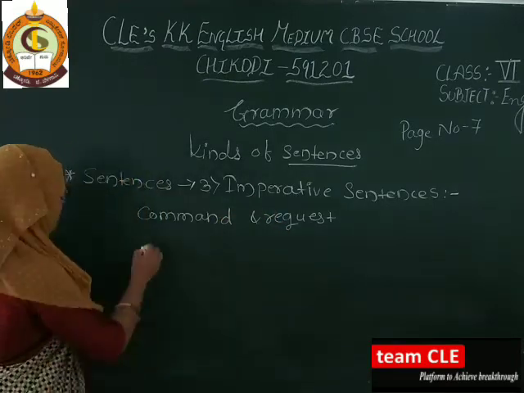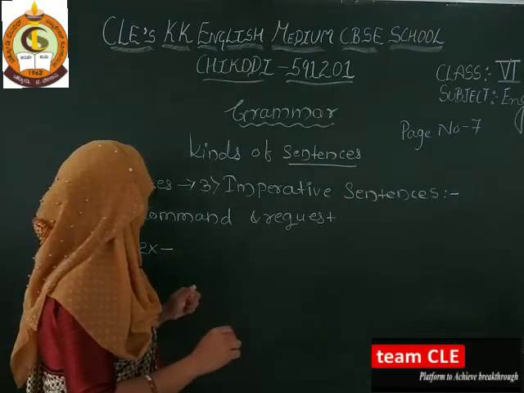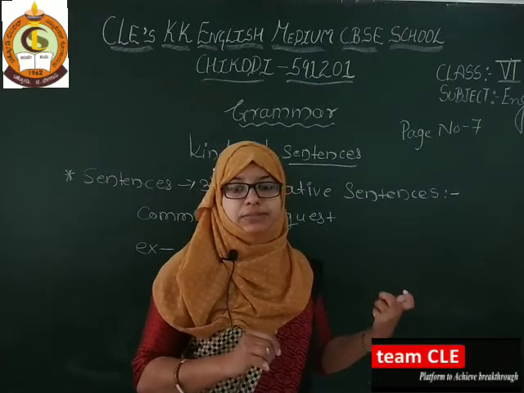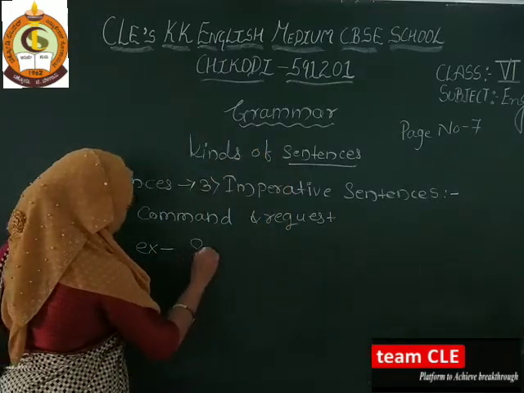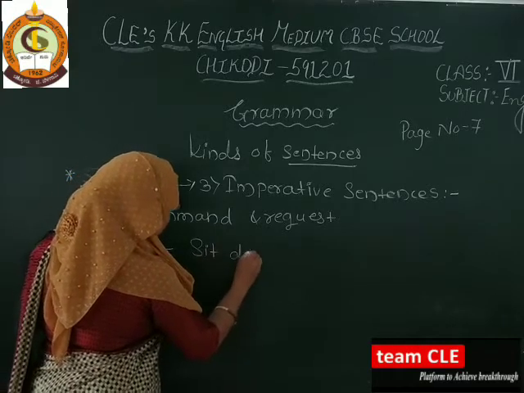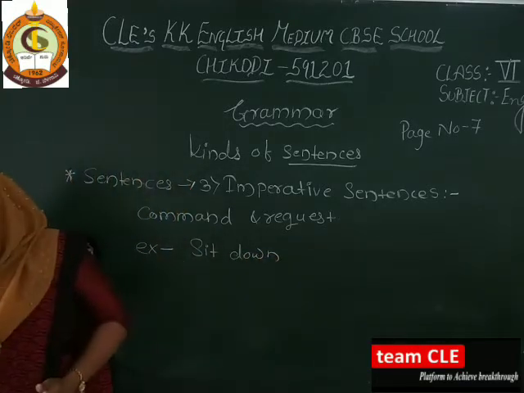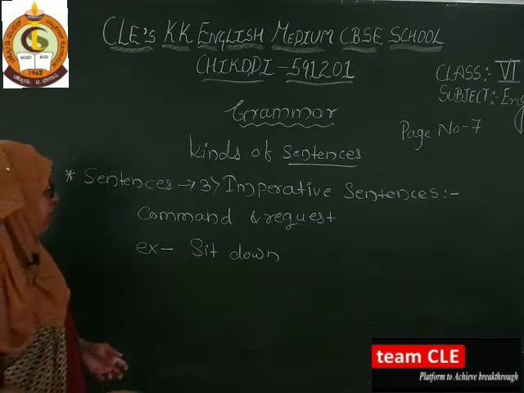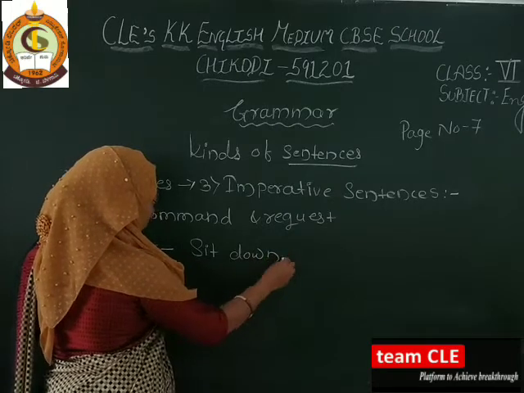Now we have to see the example. So tell me, command. Command means what we can say? Sit down. And here, imperative sentences also end with the full stop.